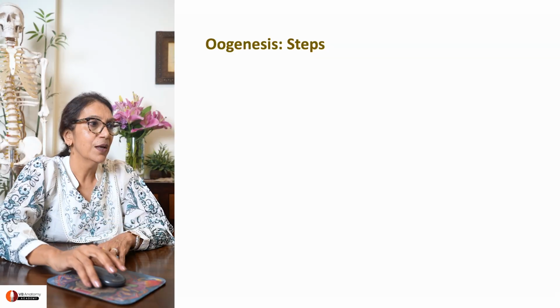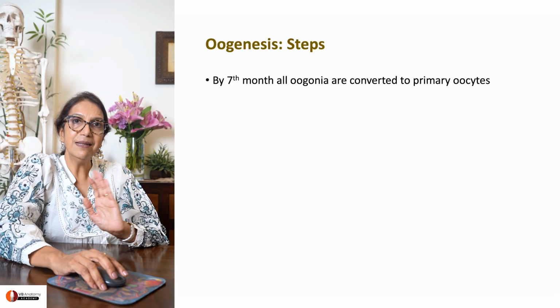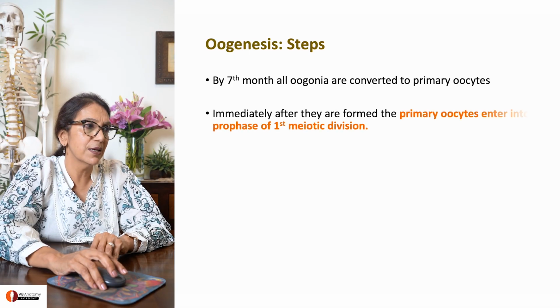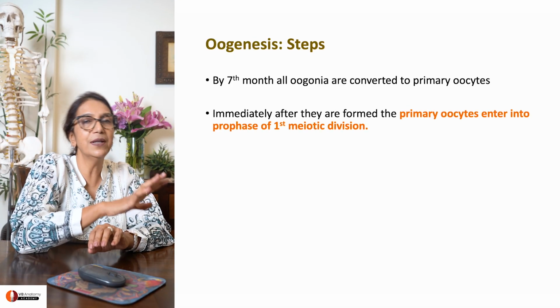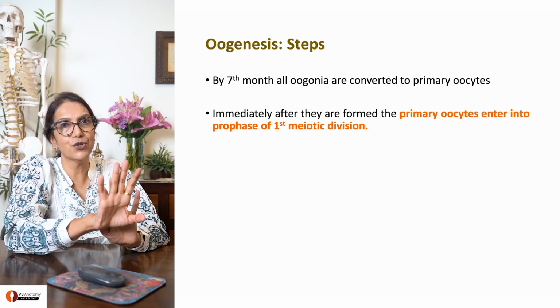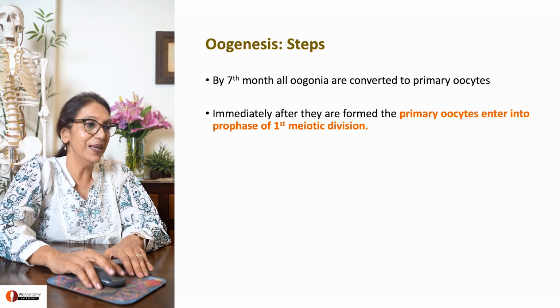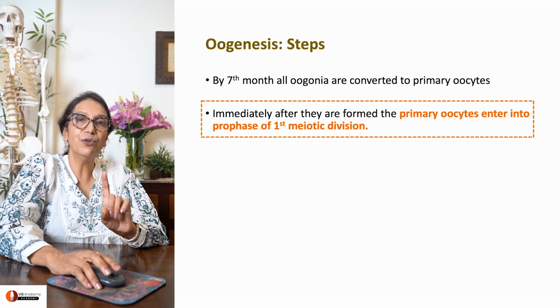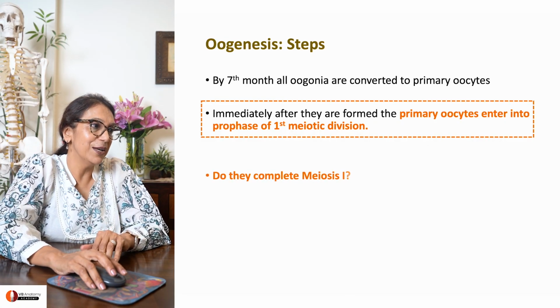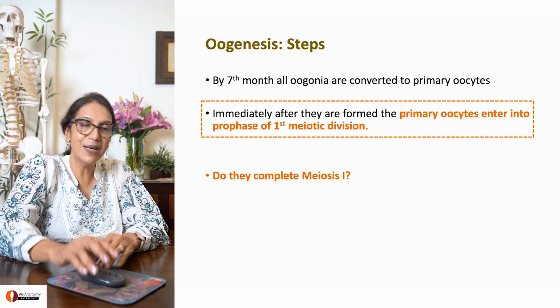Got it? So, by the 7th month, all oogonia are converted into primary oocytes. Immediately after they are formed, the primary oocyte enters into the first meiotic division. There, we've started. It enters into the first meiotic division. Why am I saying entered? I'll explain it to you. Do they complete meiosis 1?